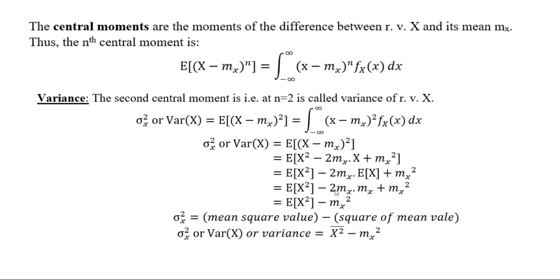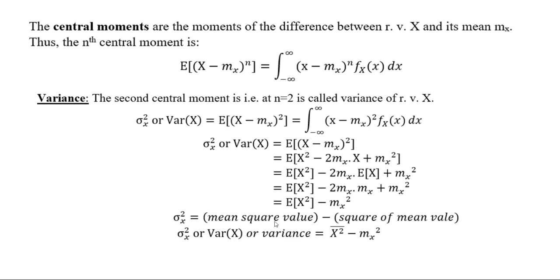Now simplify it. E of x is nothing but mx, so minus 2 into mx into mx, which is minus 2 mx square. So x square bar plus mx square minus 2 mx square will be minus mx square.